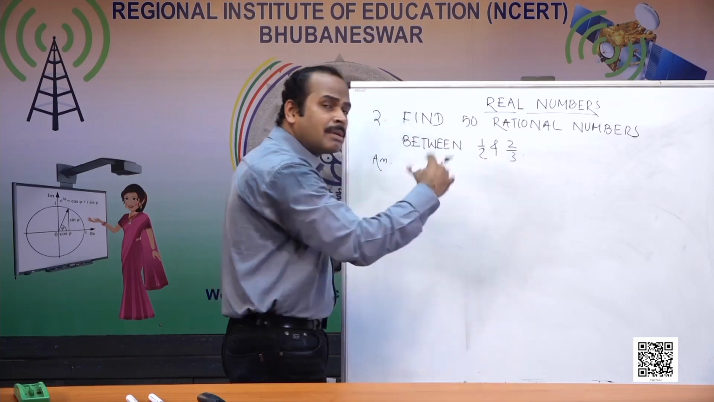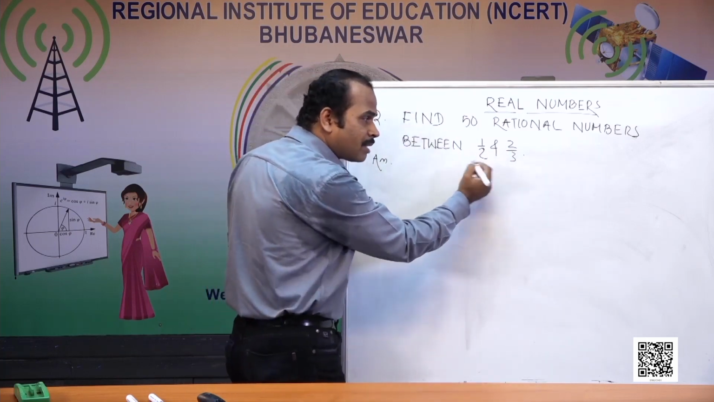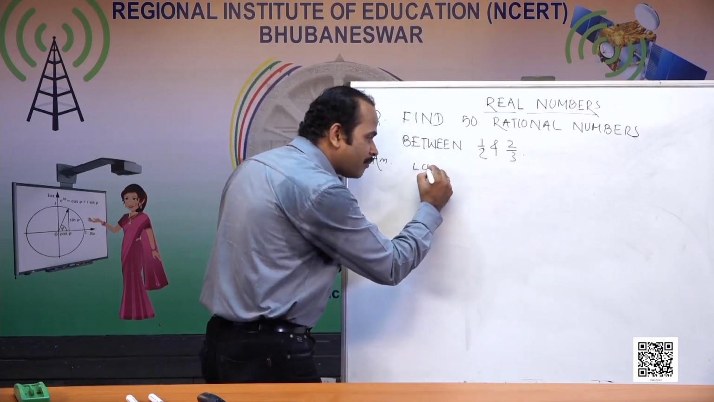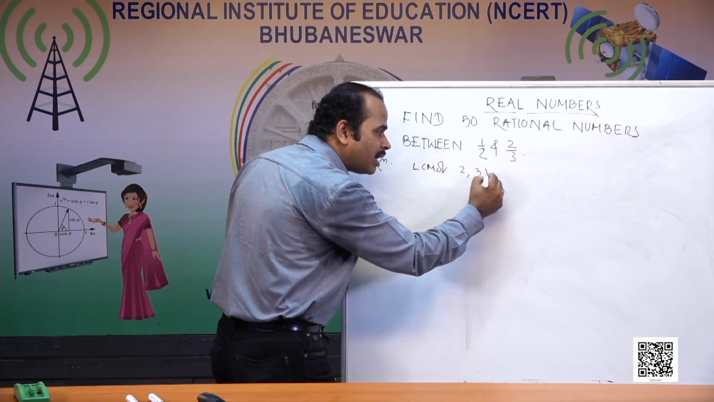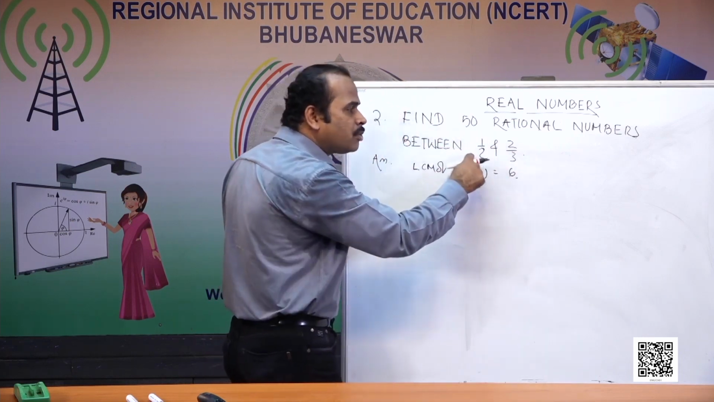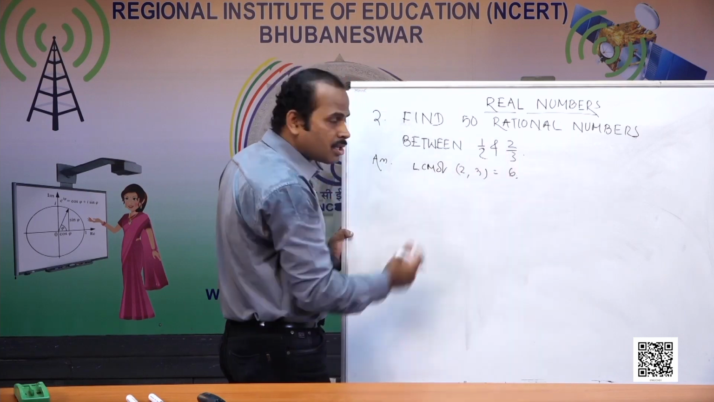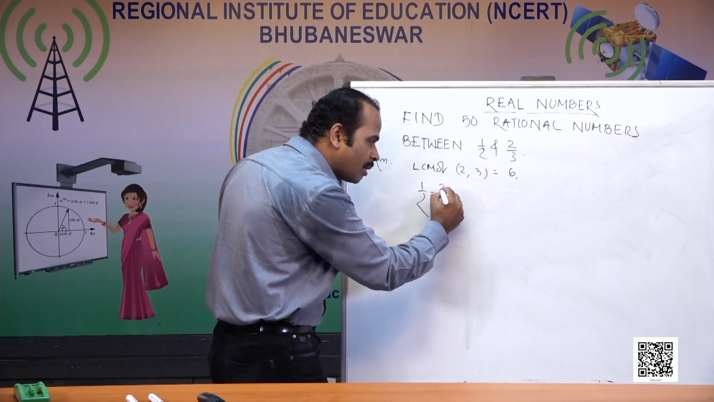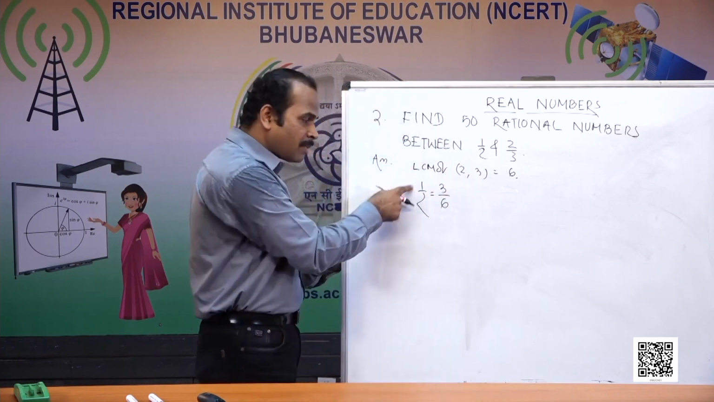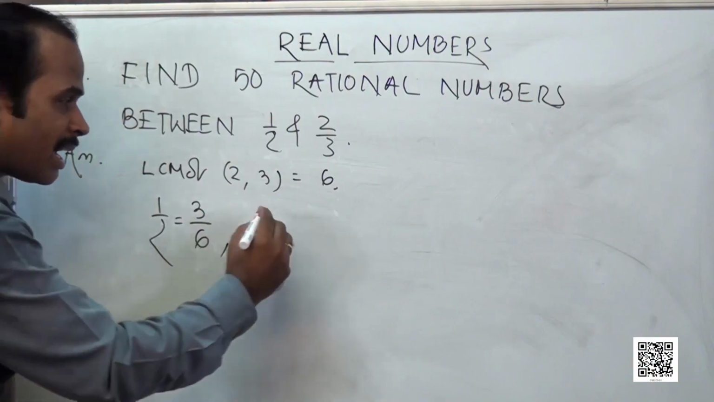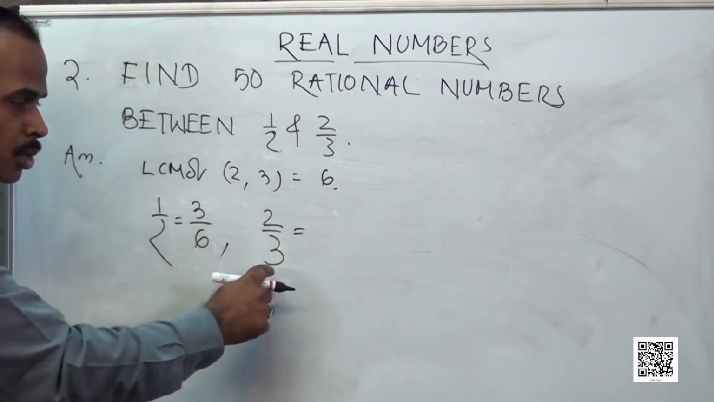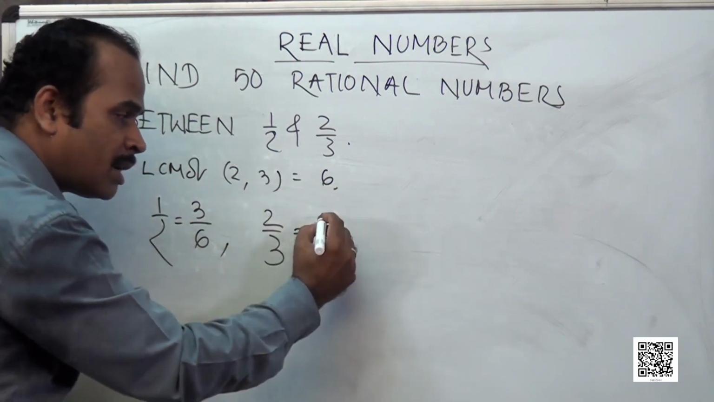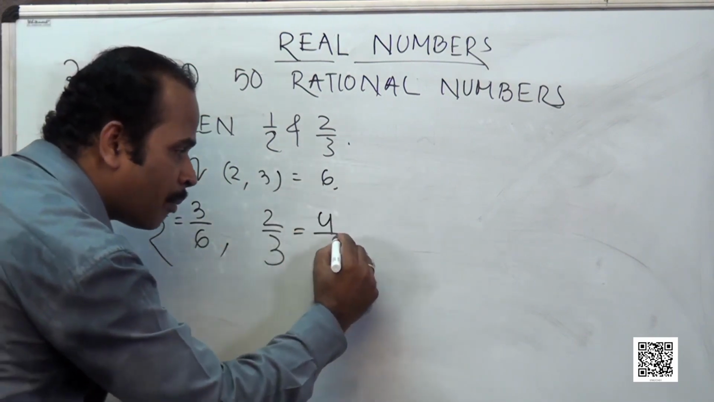So let me make them equivalent fractions. To make them equivalent, I will find the LCM of 2 and 3, which is 6. I will convert 1 by 2 to denominator 6. Multiplying by 3, 1 by 2 equals 3 by 6. In the same way, 2 by 3: to make 6, I have to multiply by 2 in the denominator, so I also multiply 2 to the numerator. So it is 4 by 6.